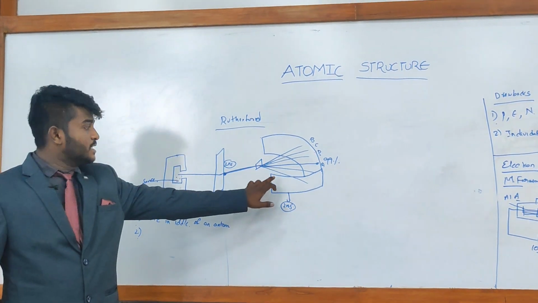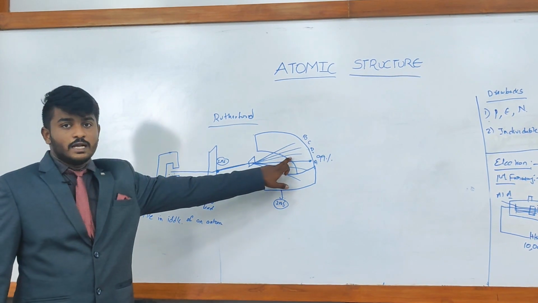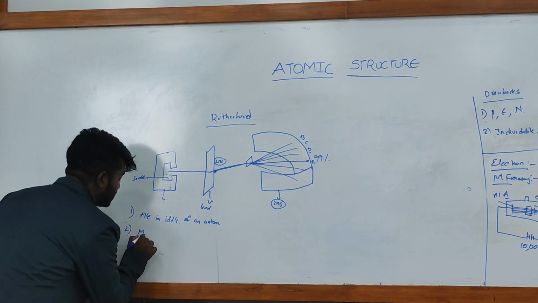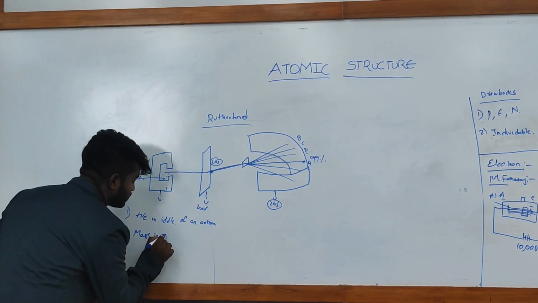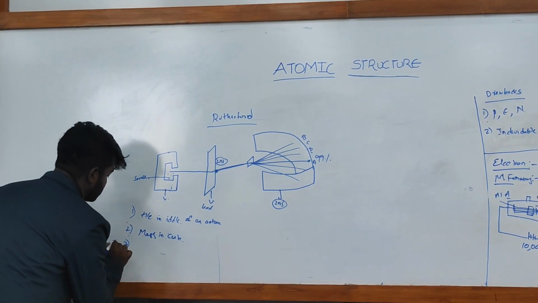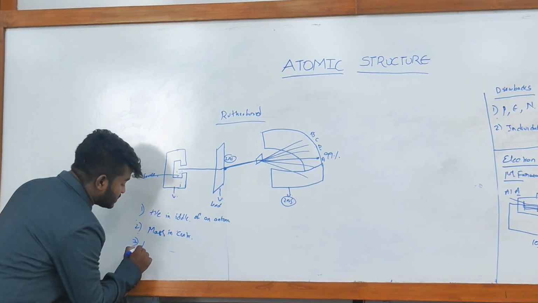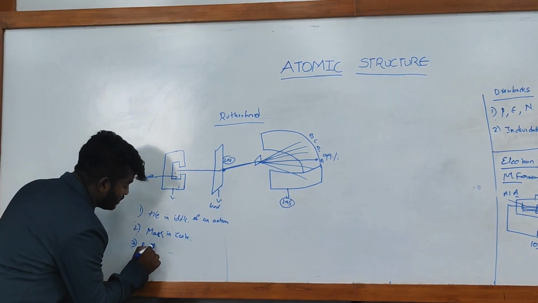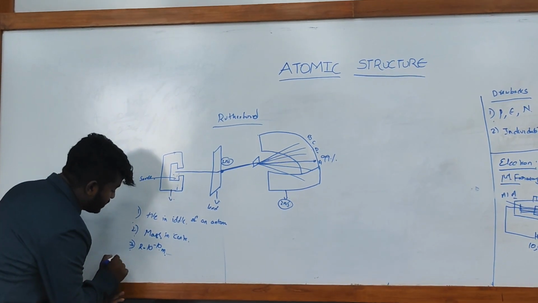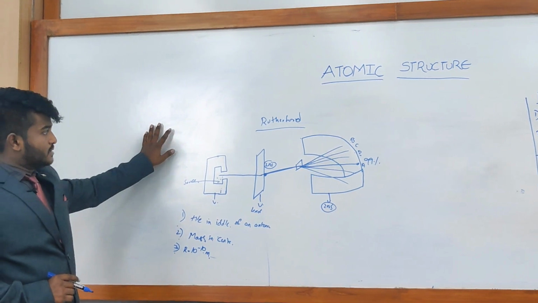A minute percentage of rays reflecting back led him to conclude that the mass of the atom is in the center. Mass is in the center. He gave the radius as 10 power minus 10 meters, and these are the three points that Rutherford explained.